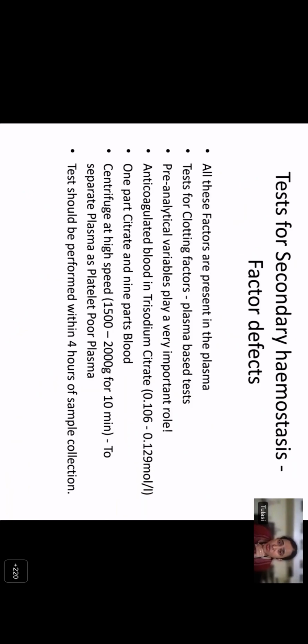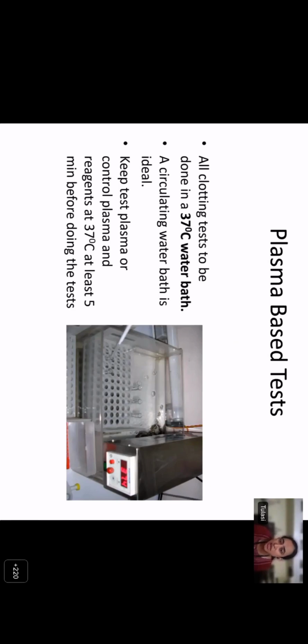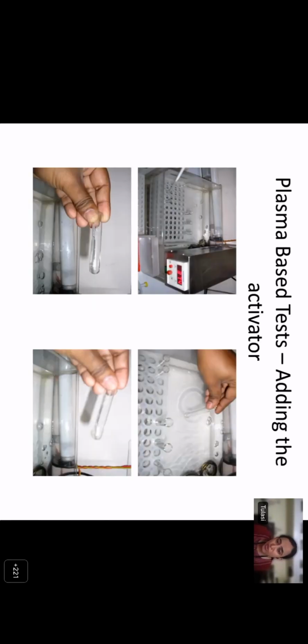When we go to secondary hemostatic defects, these are all plasma-based tests, which have to be done on platelet-poor plasma in a 37-degree water bath. You add the activator. If you're doing it manually, you use the manual tilt tube method, and after adding the activator, you check for the clot formation. The time taken for the clot to form after the addition of the activator is recorded as your clotting time.